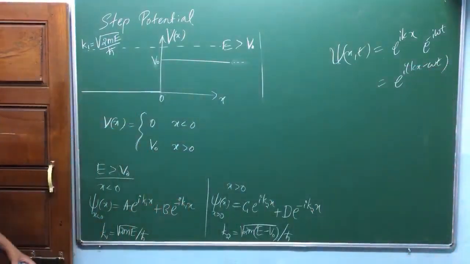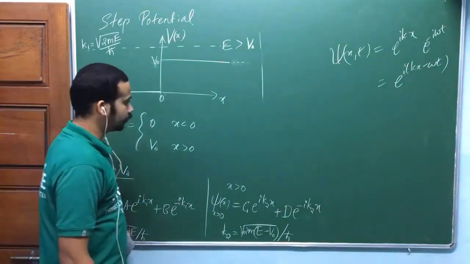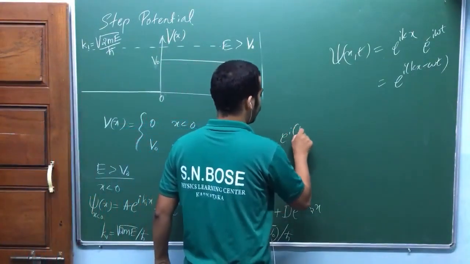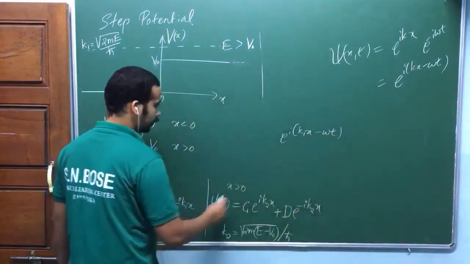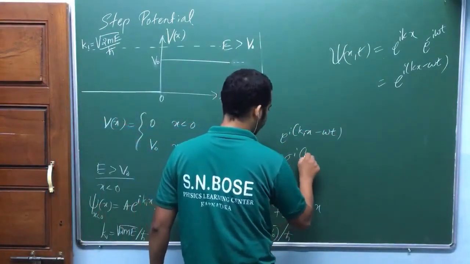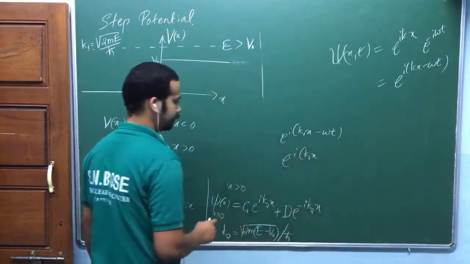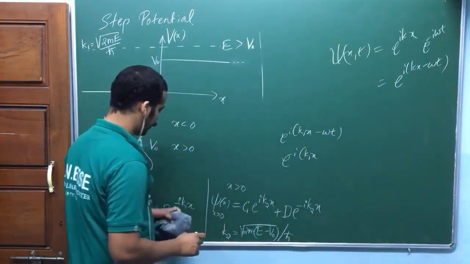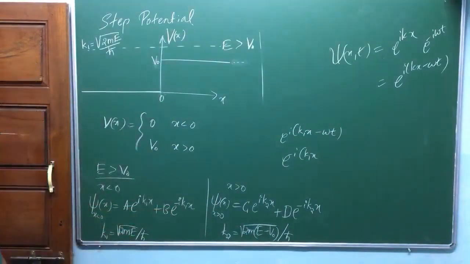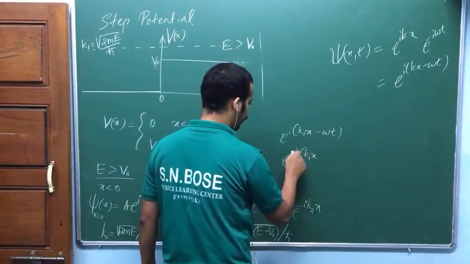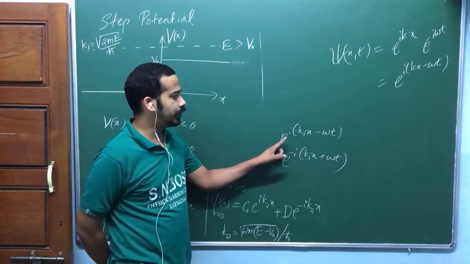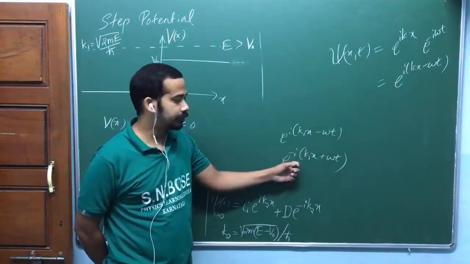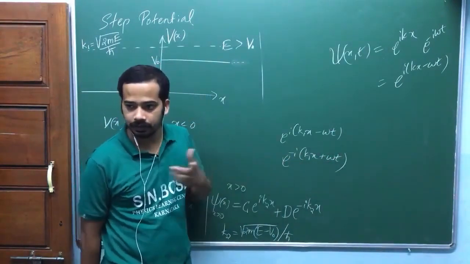So when you see this one, this is going to be e power i (k1 x minus omega t). Another one is this one, e power minus i (k1 x plus omega t) would come, am I right? Plus omega t or minus omega t? Minus is taken outside, one more minus, so plus omega t. So that's why this will represent wave traveling to the right, this will represent wave traveling to the left. We have discussed this one.